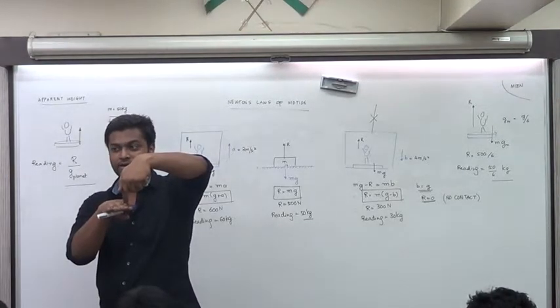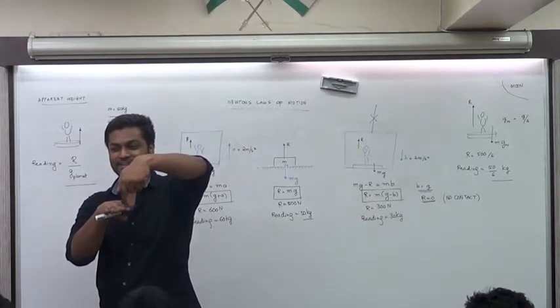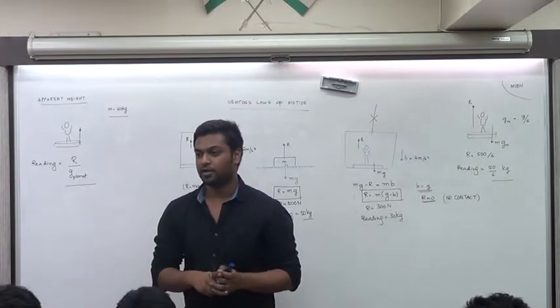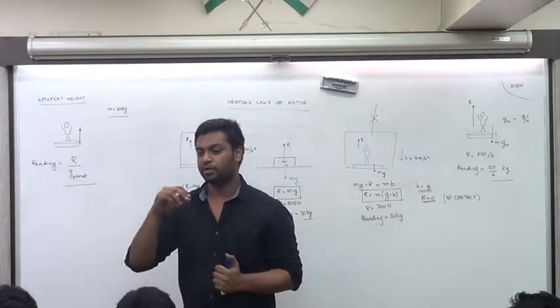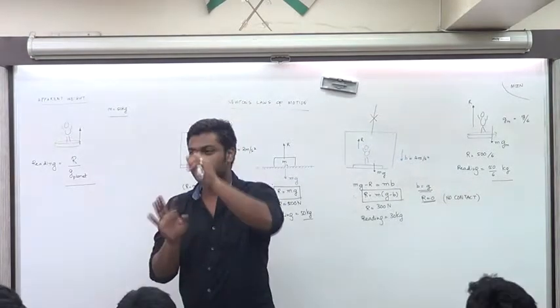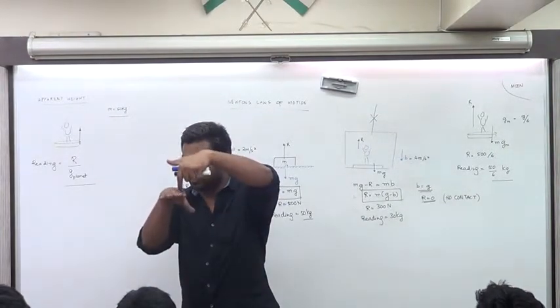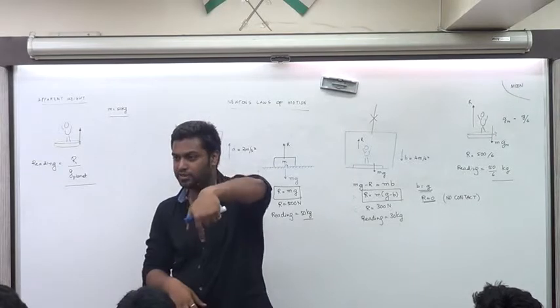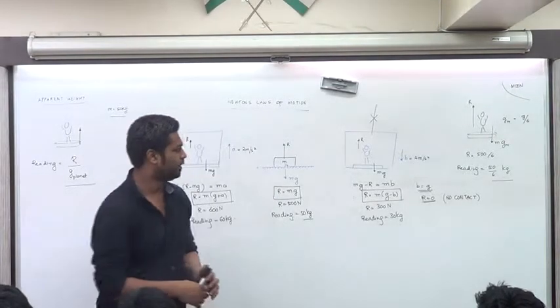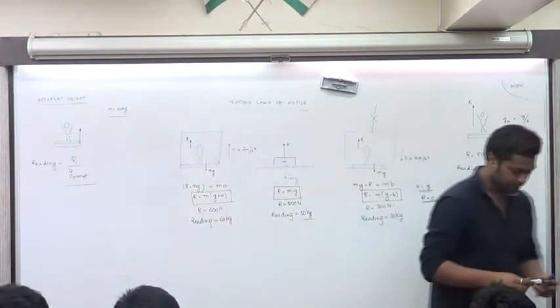No, sir. See what you're trying to say, the statement is actually going wrong over there. You're trying to say that if you travel with an acceleration greater than the acceleration of gravity, you'll go and hit the roof. That's not really the idea. You'll actually go and hit the floor then, because acceleration due to gravity is in the downward direction, no? Okay. What we're doing over here is, listen.